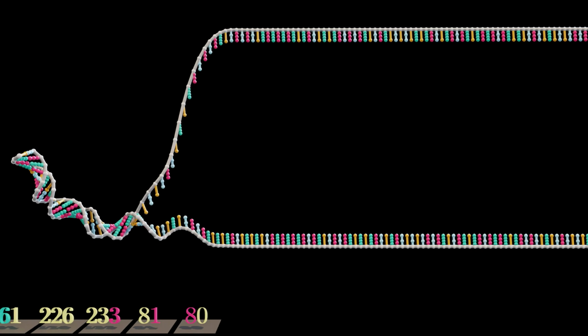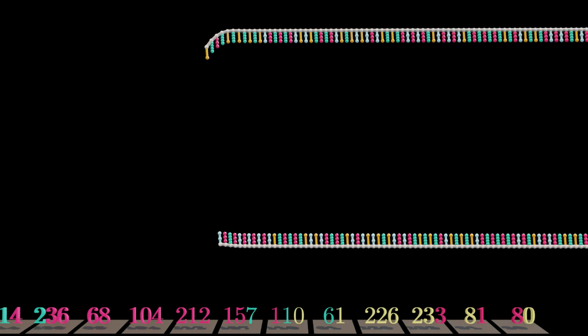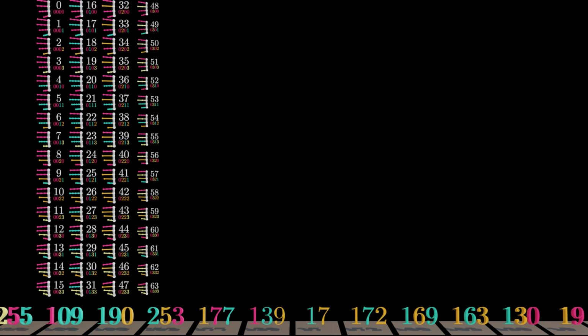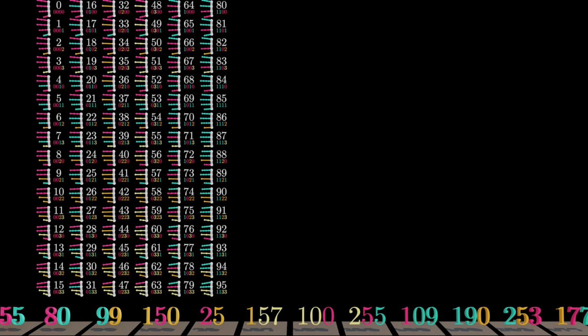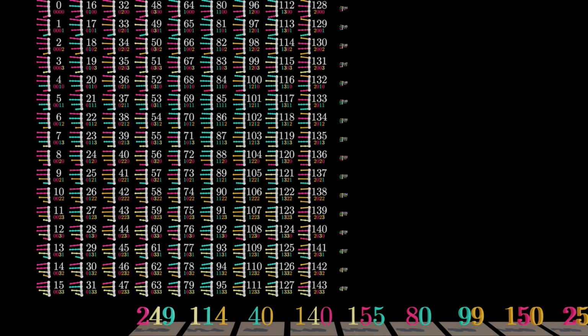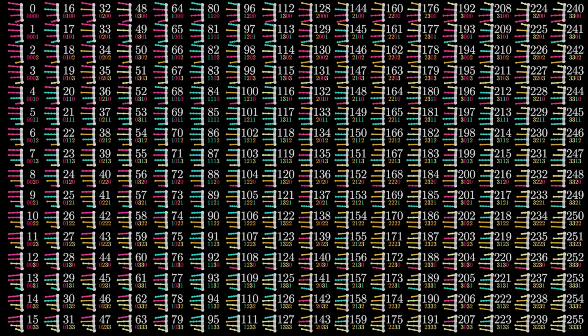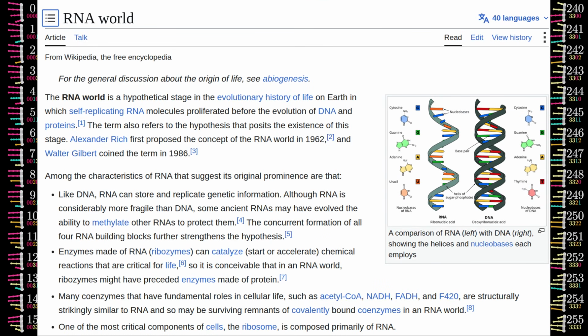I will model such a single RNA strand with a tape of cells. Each cell holds a number from 0 to 255. These numbers represent different genes. In our toy world, we only need 4 nucleobases to form one gene, since 4 to the power of 4 is 256. Different genes correspond to different arrangements of these 4 nucleobases. In the postulated RNA world, these molecules interact with enzymes in the environment. We will treat such a tape as a program that makes its environment do something.